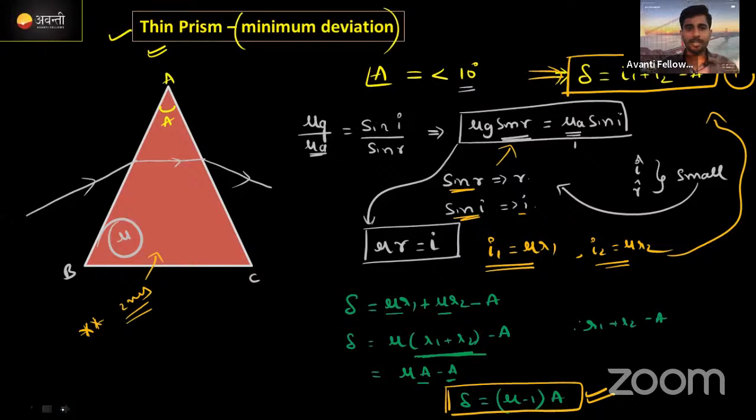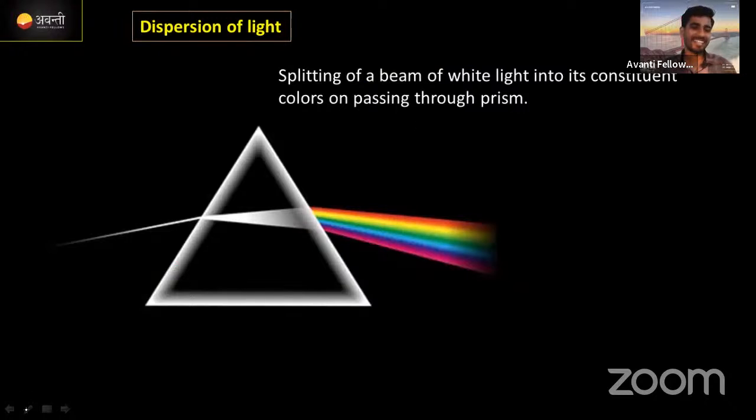Okay. The next concept is dispersion. What is dispersion? Here I have written: splitting of a beam of white light into its constituent colors on passing through the prism. A prism is like a magician. Actually, here we are observing the phenomenon that happens when light falls on it. This is a prism, A, B, C. On this prism, I am making white light incident.